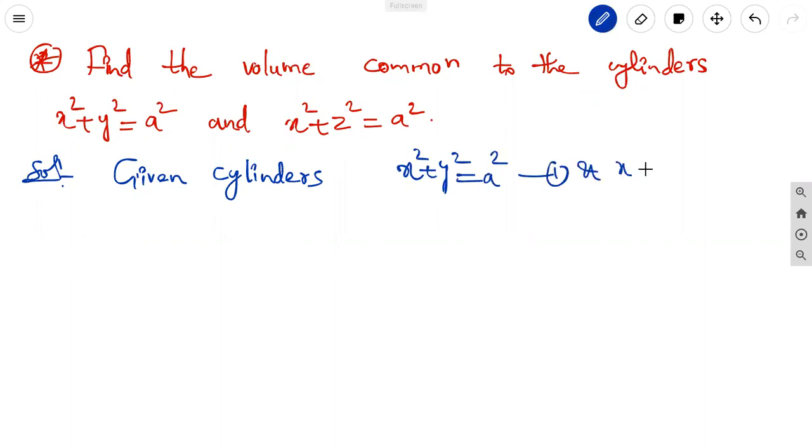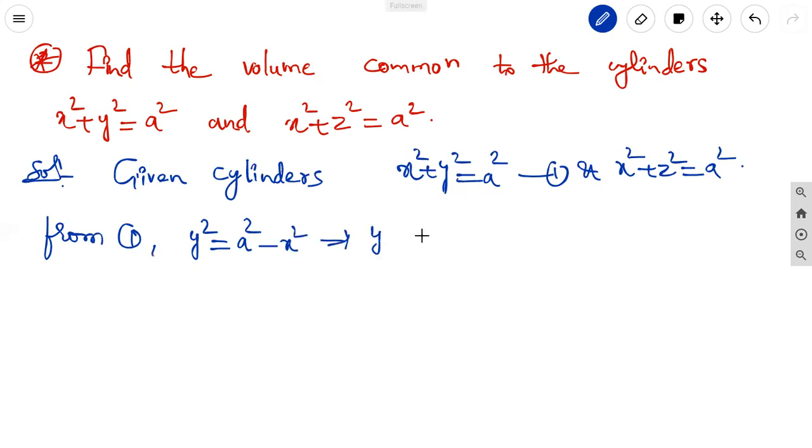Another one is x square plus z square equal to a square. From 1, we can take the limits. Here there is no coordinate axis, nothing. From 1, we can express y square in x square variable, that is y square equal to a square minus x square. From this, y is equal to plus or minus under root of a square minus x square.